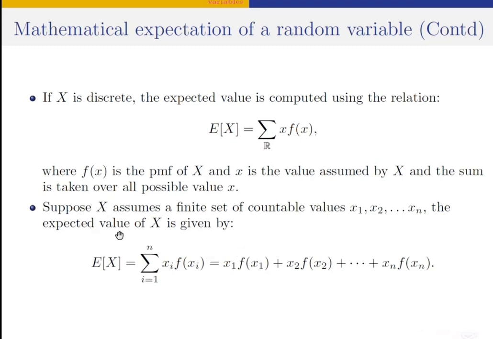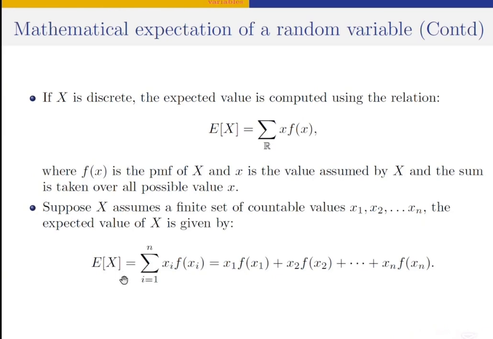For example, if x is a binomial random variable, f here will be the binomial probability mass function. So what we do is we use each of these observations that this random variable x assumes to multiply their respective probability and sum everything together. When we sum everything together, we get what is called the expected value of the random variable x.